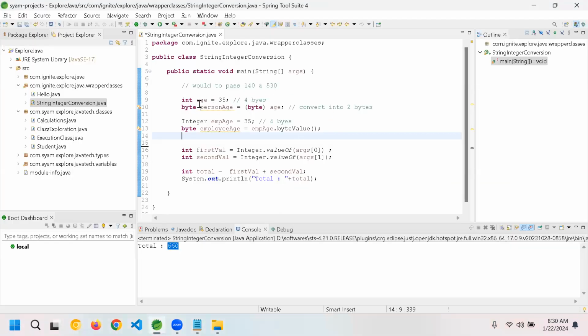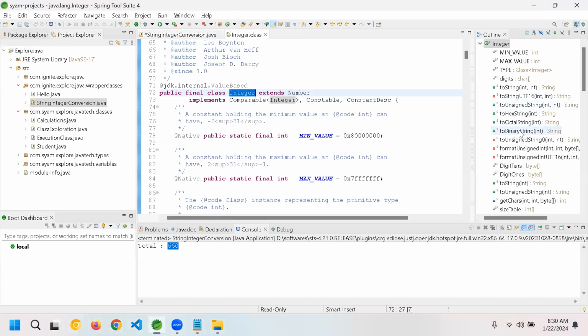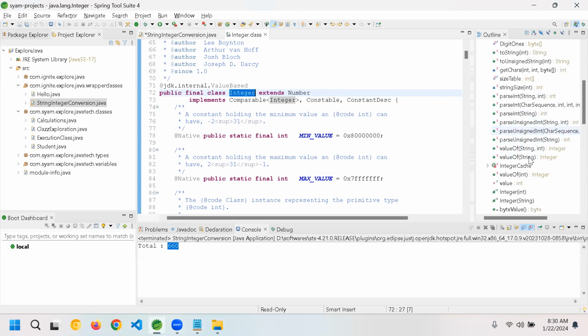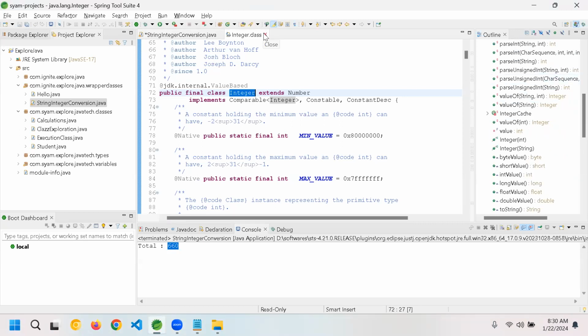Okay, so let me go to Integer. It has so many methods: toString, toUnsignedString, hexadecimal, octal. Do you remember, guys? Hexadecimal and octal are numbering systems, right? And it has parseInt. Let's say you're passing a string and you're expecting an integer. So you start exploring all those things.